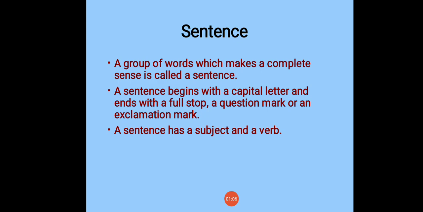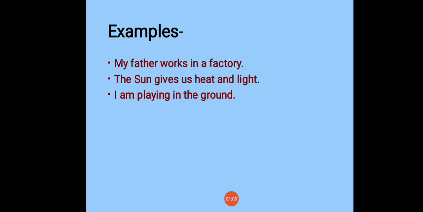Let's see the examples. First, my father works in a factory. This is a sentence. In this sentence, a sentence always starts with a capital letter and ends with a full stop. My father here is a subject. Works here is a verb. Next, the sun gives us heat and light. This is also a sentence. I am playing in the ground. So, see these three examples and remember the definition.